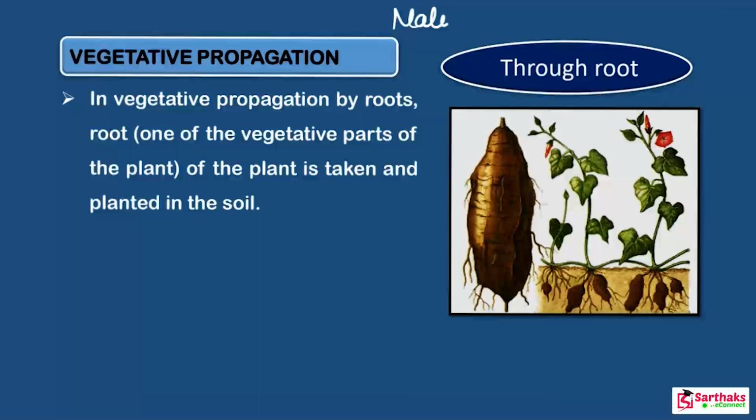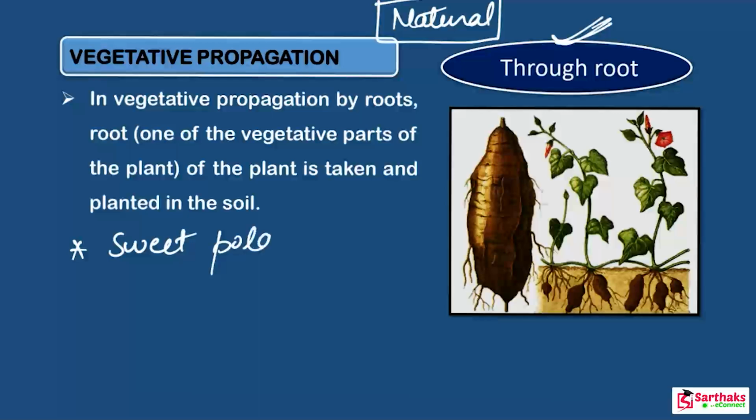So the first type of natural method is the root. Vegetative propagation through root: how will it occur? Actually, it is observed in case of sweet potato, in case of carrots, and many more. There are examples. Actually, sweet potato and carrots have modified roots. Look at the diagram. Look at this. These are the modified roots. They have modified roots.